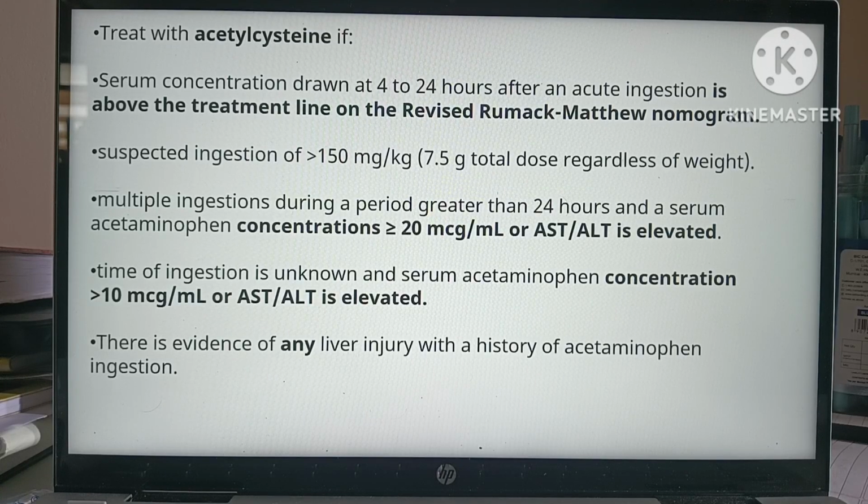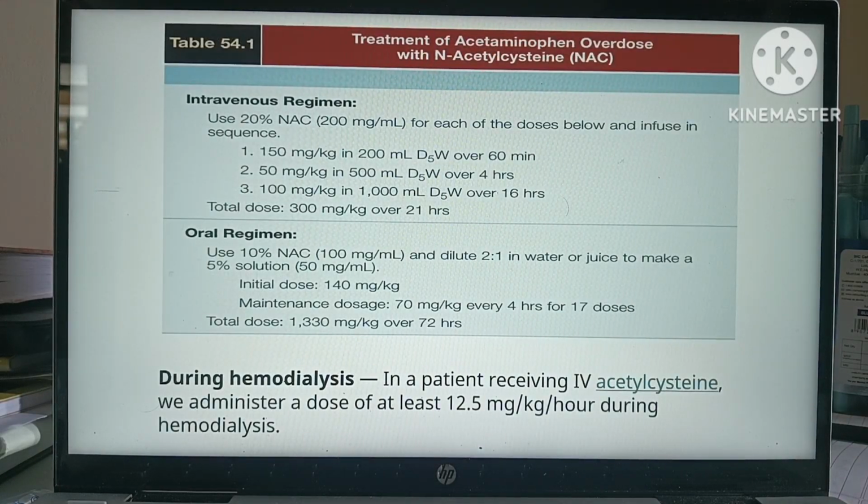If the serum concentration drawn at 4 hours after an acute ingestion is above the treatment line, as we discussed in the nomogram; suspected ingestion of more than 150 milligram per kg; multiple ingestions over a period greater than 24 hours and serum concentration more than 20 mics per ml, or AST or ALT is elevated; or time of ingestion is unknown and serum acetaminophen concentration is more than 10 mics per ml, or AST or ALT is elevated; or there is evidence of any liver injury with a history of acetaminophen ingestion. So this is the treatment of acetaminophen overdose with N-acetylcysteine.